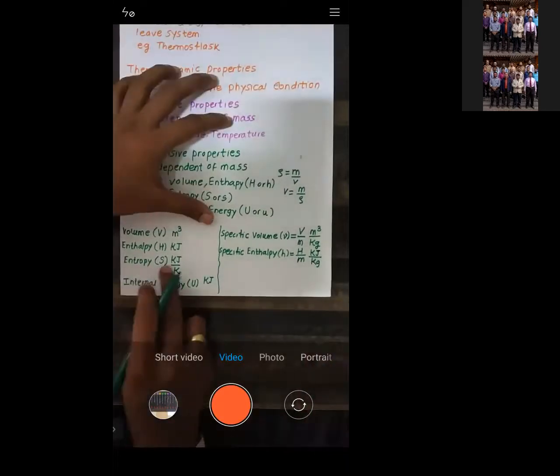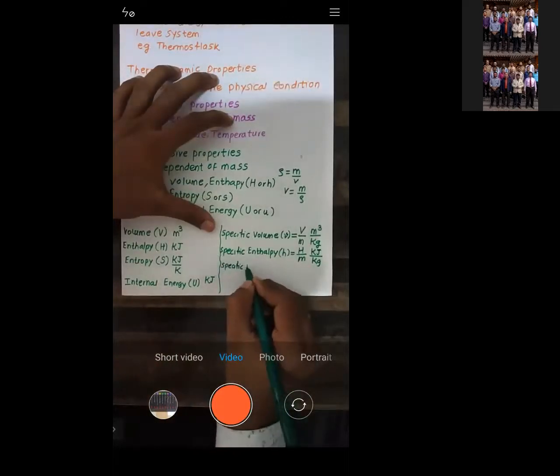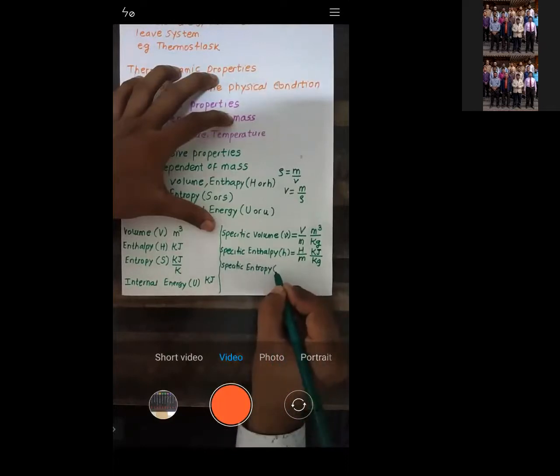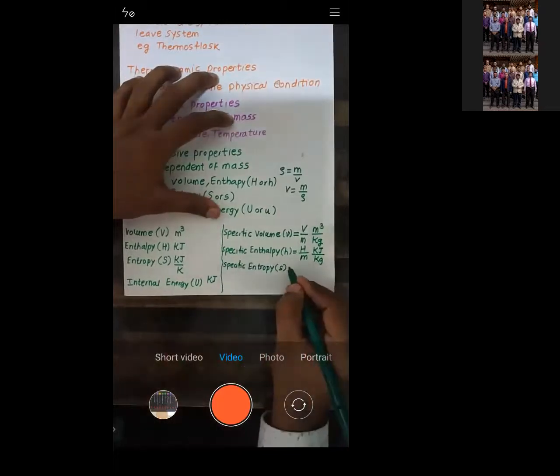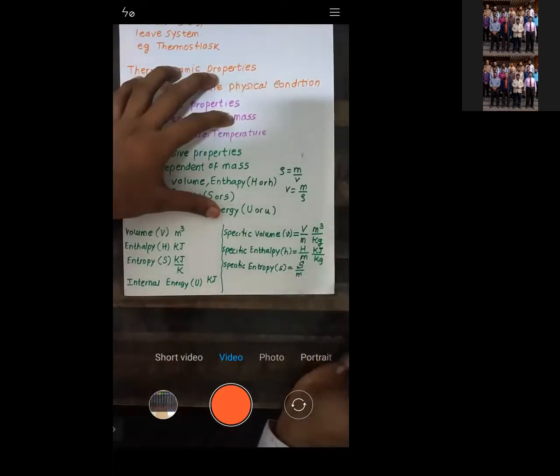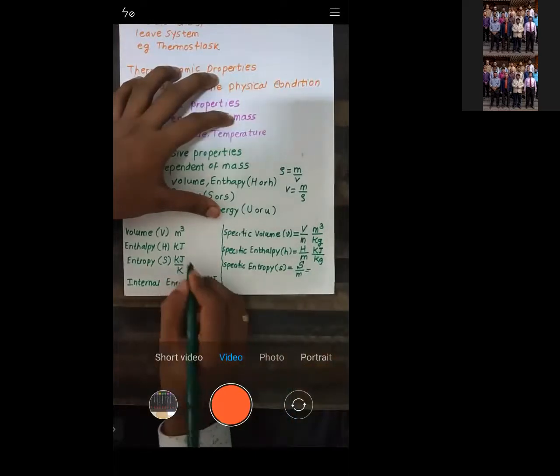Now let's go for entropy. I'll write down specific entropy. Specific entropy I will indicate by small s. Small s I have written. So it is given by capital S by mass, right? So what is the unit for capital S?